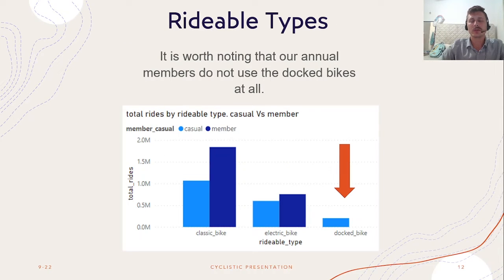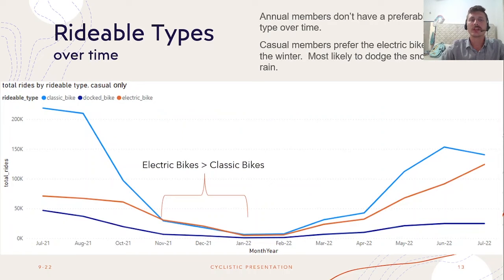Just to take note of the rideable types, we can see that the classic bike is the most popular, followed by the electric bike, and the docked bike is the least popular. We don't even see annual members use this at all. If we look at the rideable types over time, we can see for our casual members only that during the winter time, November to January, they prefer the electric bike. This is most likely to avoid the rain as fast as they can.